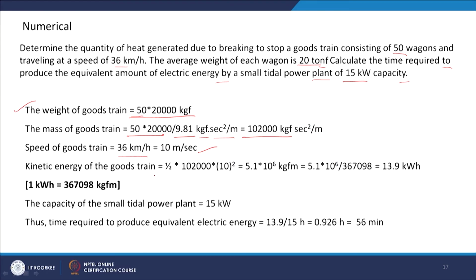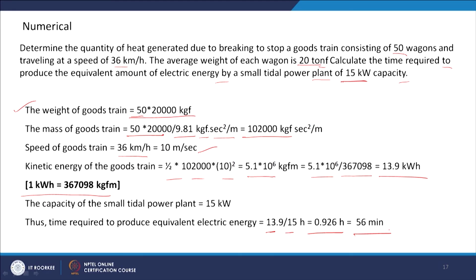So, the kinetic energy of the goods train is equal to half mv square, which equals 5.1 into 10 to the power 6 kg force meter. That is 5.1 into 10 to the power 6 divided by 367098, because we know 1 kilowatt hour is equal to 367098 kg force meter. Then it comes to 13.9 kilowatt hour, and we have 15 kilowatt capacity. What will be the time requirement? We get 13.9 divided by 15, which is in hours, so that is 0.926 hour, which is equal to 56 minutes.